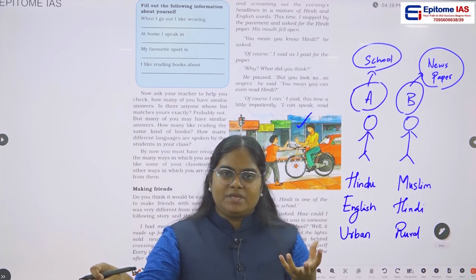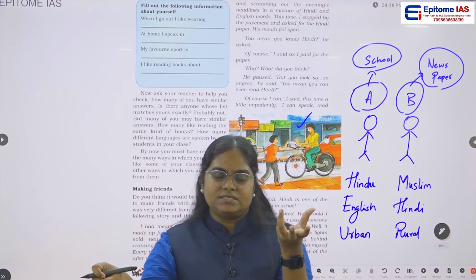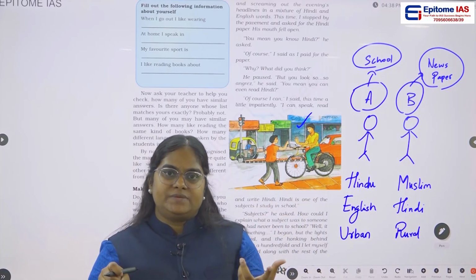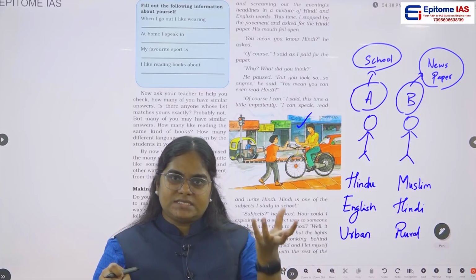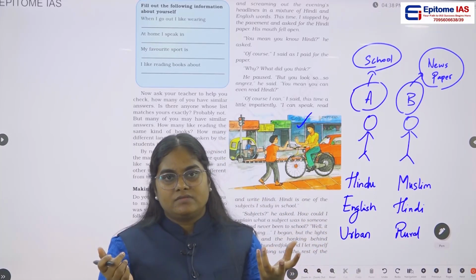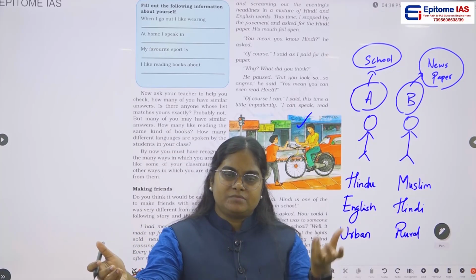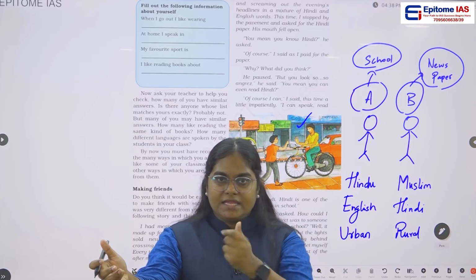Now tell me, is this particular thing an example of diversity? Tell me. Yes, there is some sort of a difference, but this is not diversity here. This is called inequality. So there is a difference between diversity and inequality.